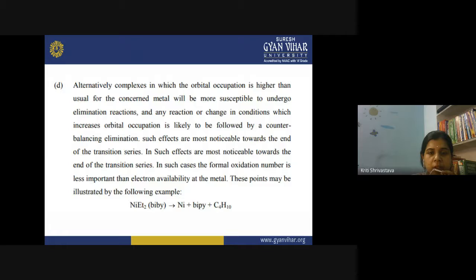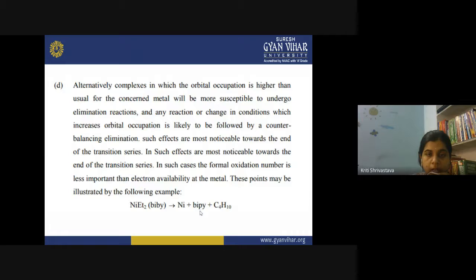So the formal oxidation number is less important than the electron availability at the metal. For example, you can see here a nickel complex, and after the reductive elimination, the metal nickel gets free and butene is released. It is an alkene molecule, and the pyridine ligand is released.